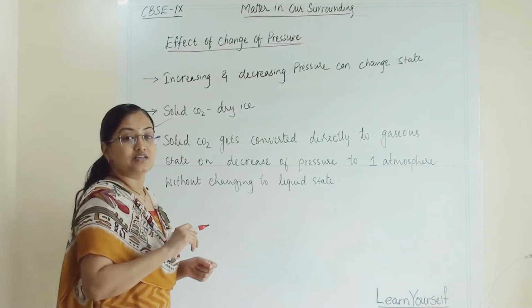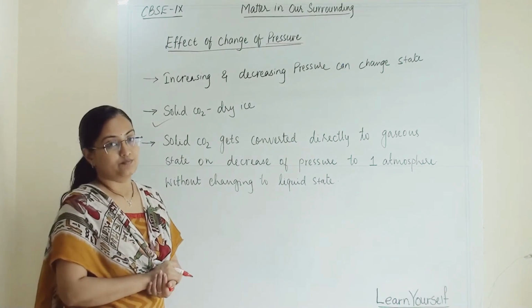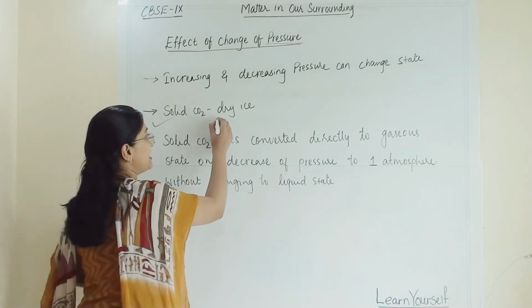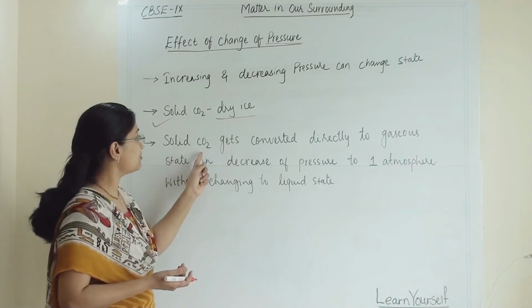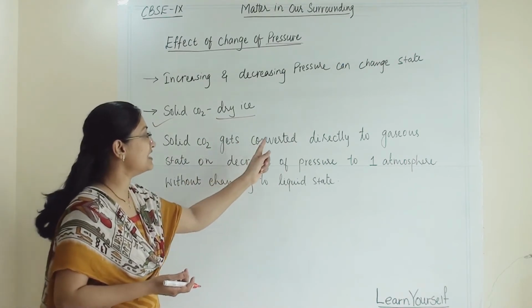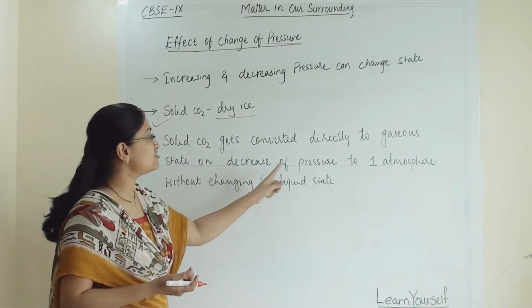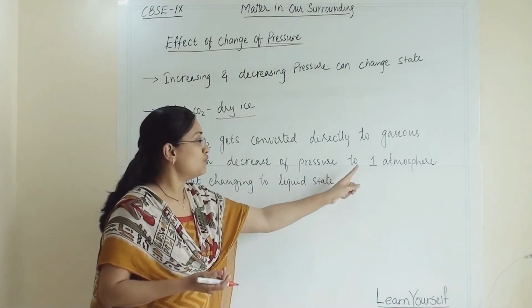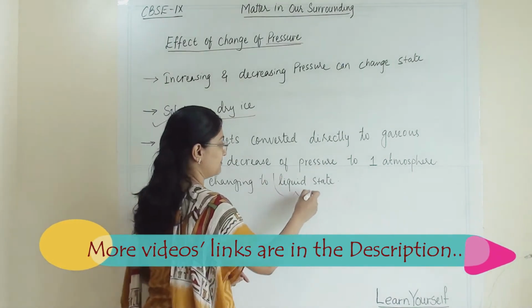Now here we have to understand one example, that is solid carbon dioxide. It is also known as dry ice. Why? Because solid carbon dioxide gets converted directly to gaseous state on decrease of pressure to 1 atmosphere without changing to liquid state.